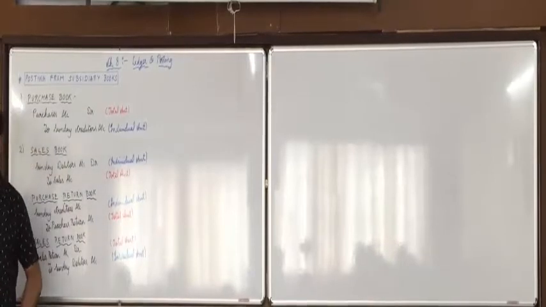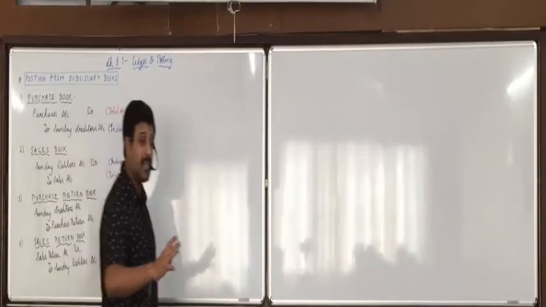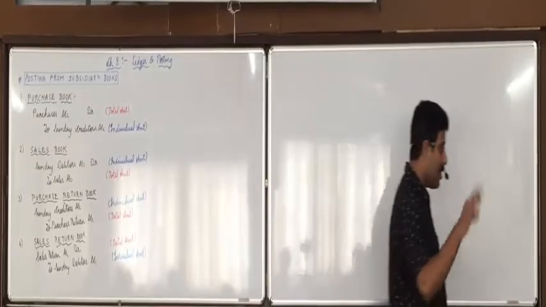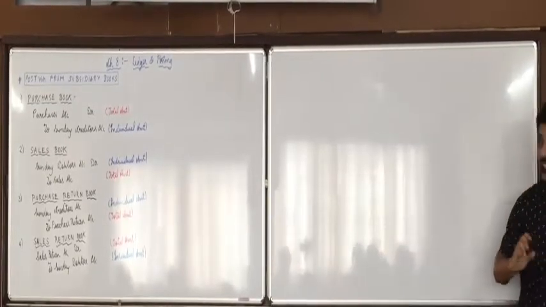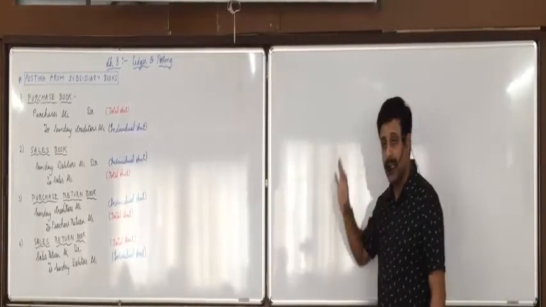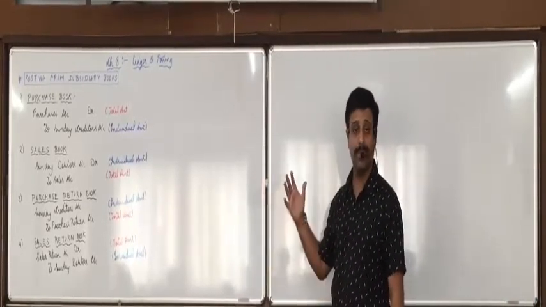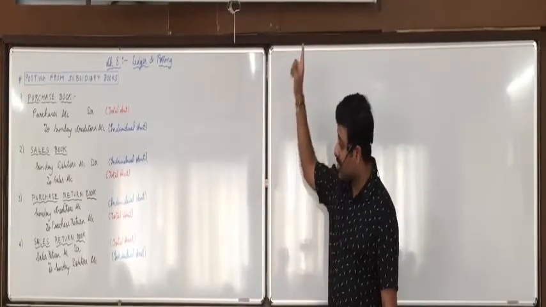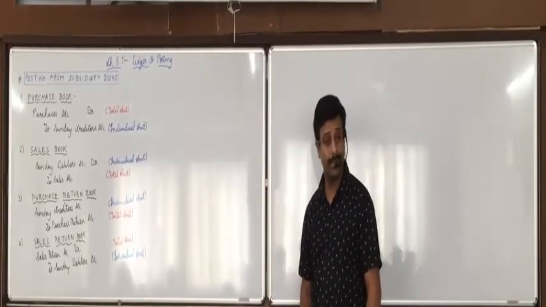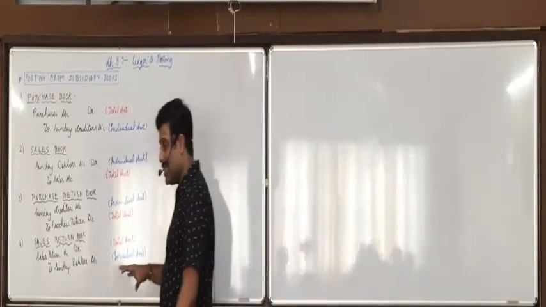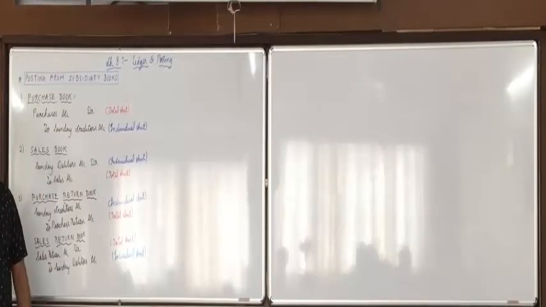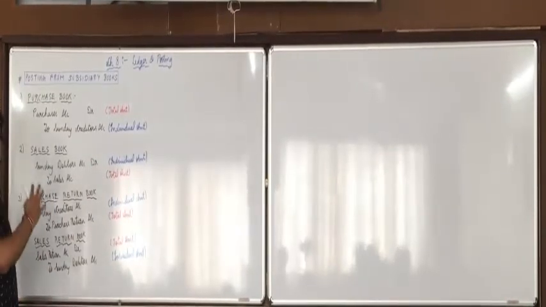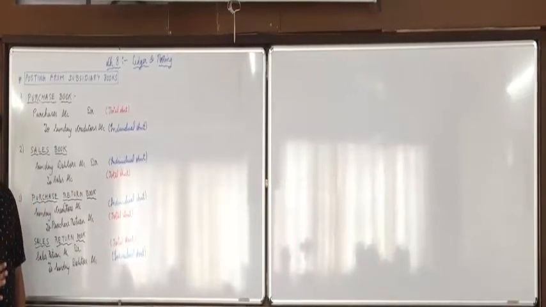So what we shall be doing is, whenever subsidiary books posting is asked, first of all you have to make the subsidiary books. As we did until yesterday, first you will make the purchase book, sales book, and then you will do the posting. When we do the posting, first we will write the journal entries in rough. Means in exams you should write these journal entries in rough. And then we will do the posting from this journal entry. From journal entry, how to do the posting we already know. So that is how we do the posting from these journal entries.